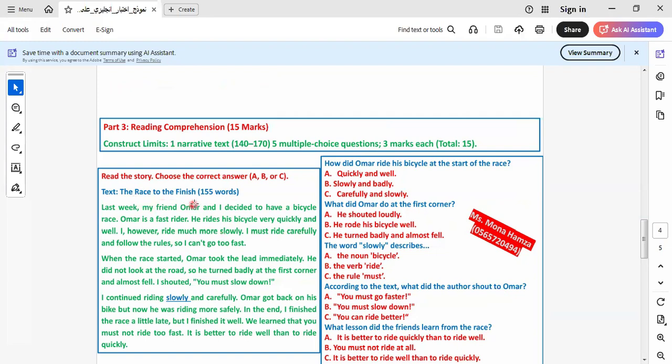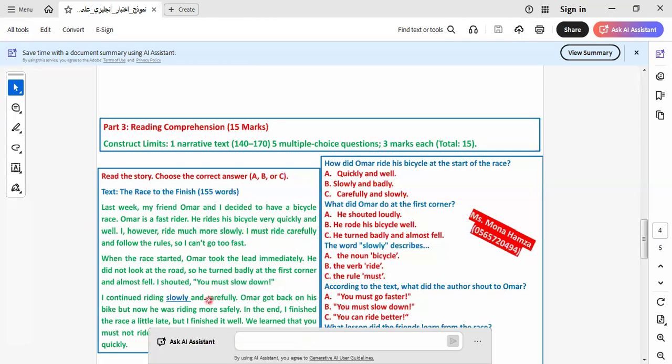The race to the finish. Last week, my friend Omar and I decided to have a bicycle race. Omar is the faster rider. He rides his bicycle very quickly and well. I, however, ride much more slowly. I must ride carefully and follow the rules so I can't go too fast.